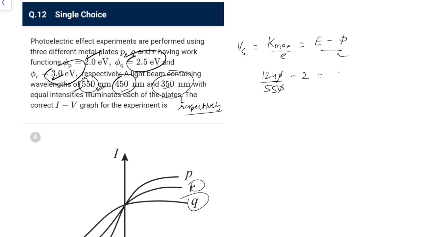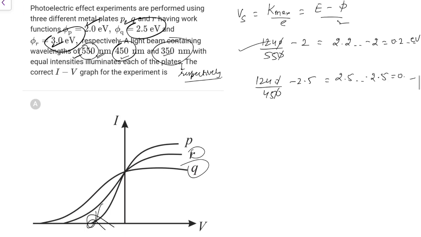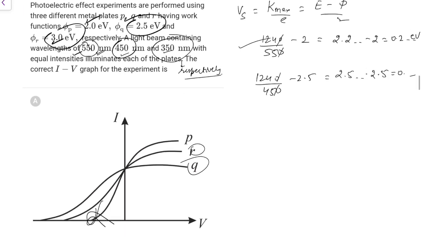So this would be 2.2 something minus 2, so it would be 0.2 something eV. For the second one it would be 1240 over 450 minus 2.5, so this would be 2.5 something, greater than 2.5 for sure, minus 2.5, so it would be lesser than that for sure. So P will have the more stopping potential, so this A is again rejected from that.